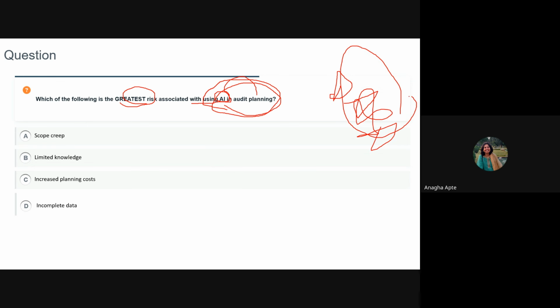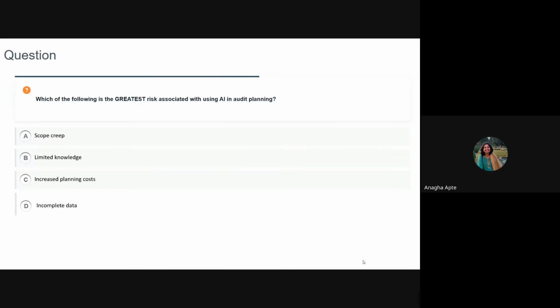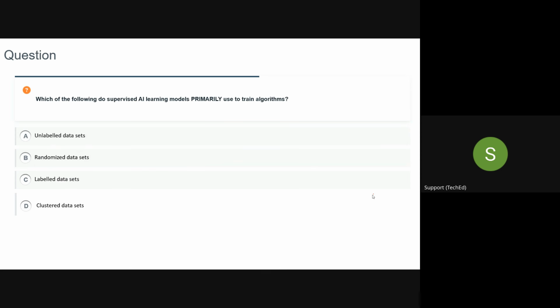So if the data is incomplete, your whole planning is going for a toss. Perfect, guys. If the data is incomplete, then whatever you would be doing on that data doesn't make much sense. Correct, guys? So incomplete data would be the greatest risk.